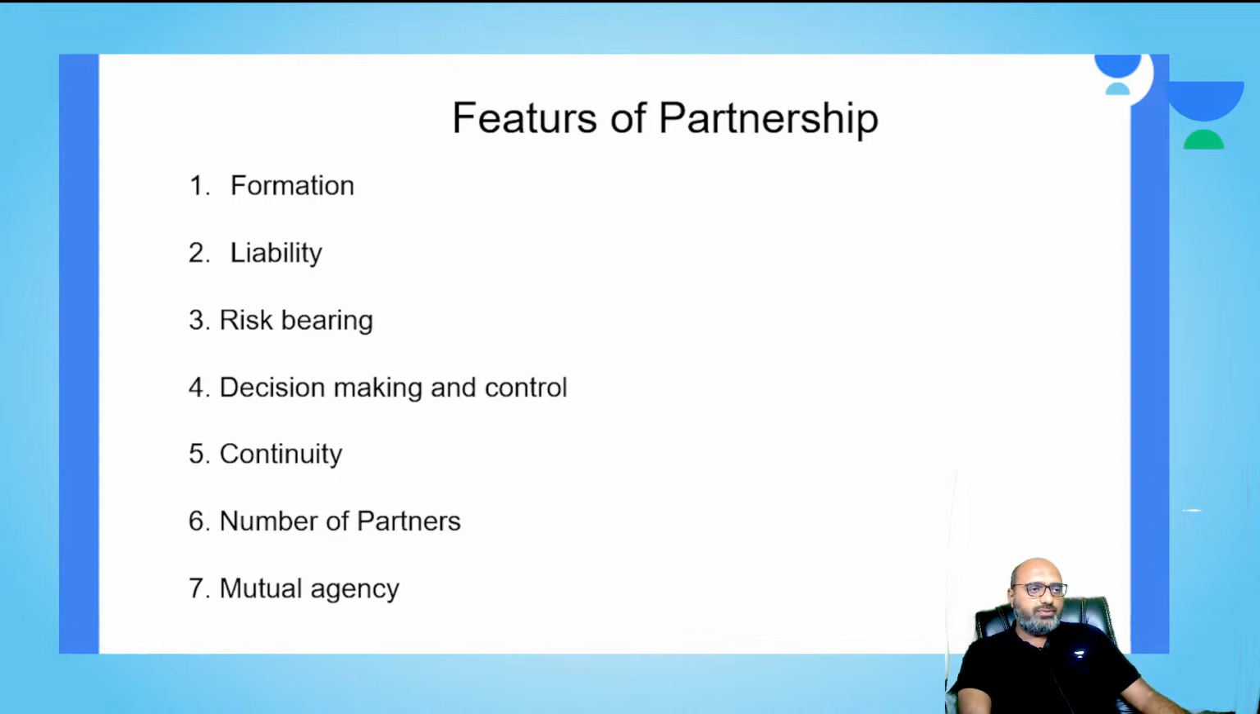So the first feature of partnership is the formation. This formation comes in every time, so you need to understand the features. If you understand, then only you will be able to write in the examination. The formation is there for all forms of business, whether it is a sole proprietor, a joint stock company, a Hindu undivided family, or a partnership. So you need to give the proper explanation of the related form of business.